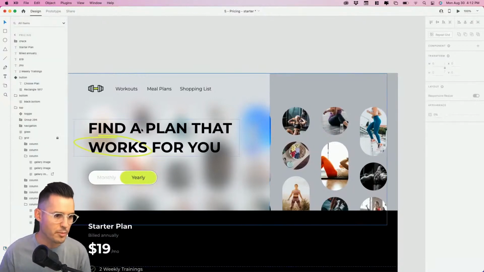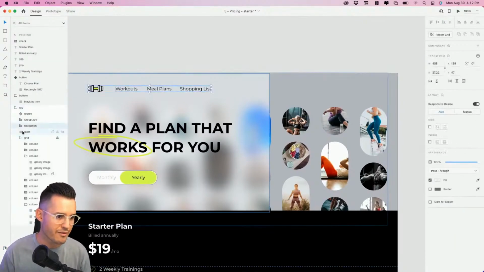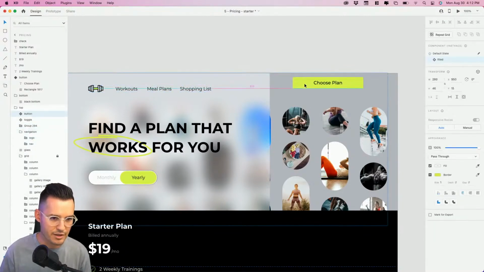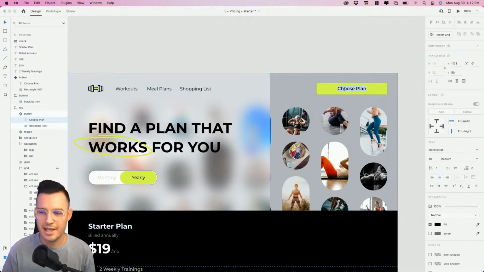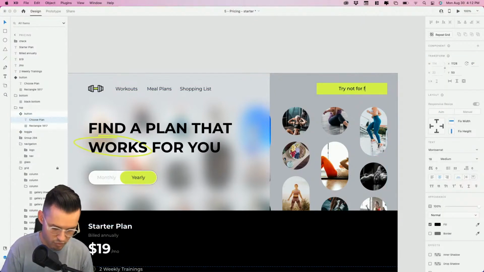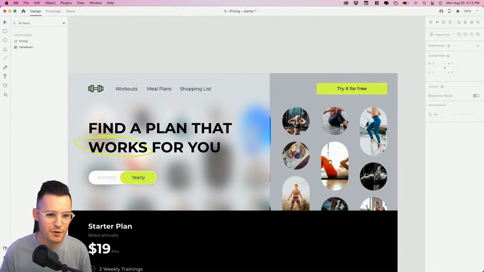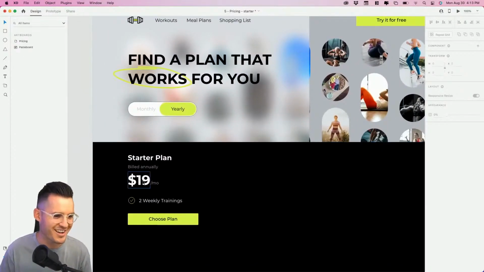Let's just open up our layers. Let's get into our navigation here, and let's chuck a button into our navigation. We'll line the whole thing up nicely. Boom. Just like that. We'll say try it for free. Okay, try not or try it. Try it for free. Okay, that's what we want to say, not try not.